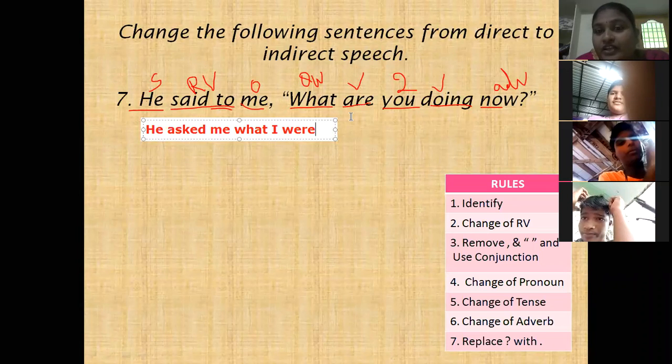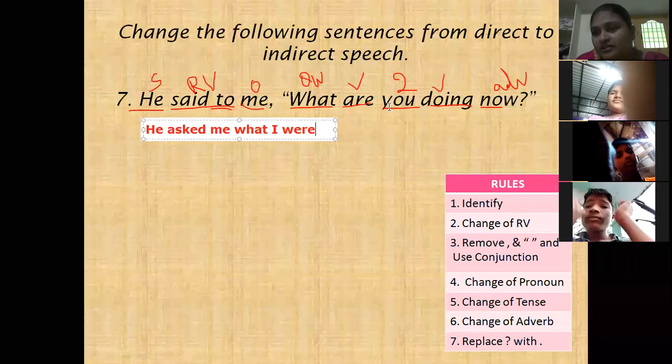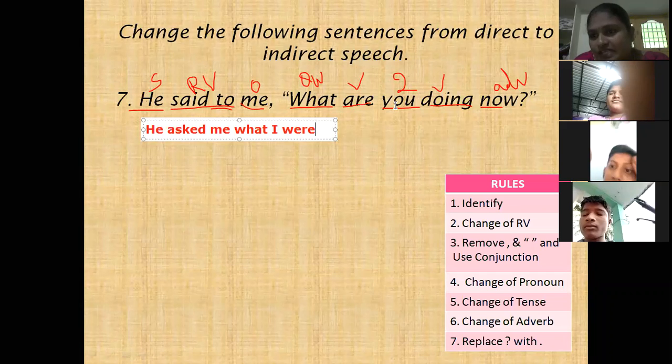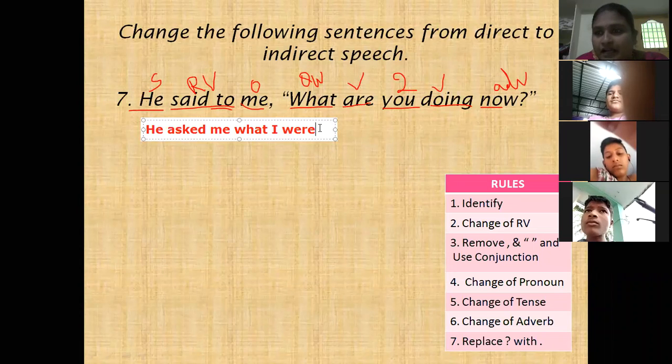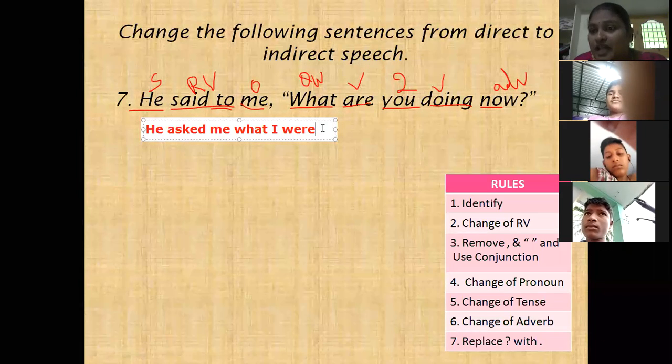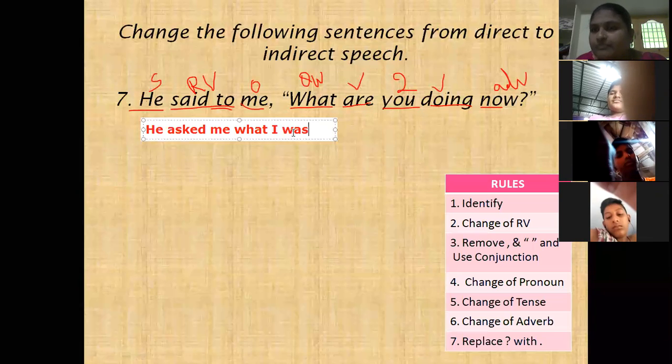You is always used as plural, so we write are next to you, whether it is a single person or plural. We never say you is. But here the person is singular, so next to I we should not use were, because were is a plural past tense verb. Here next to I we have to use was, the past tense verb, because I is singular. Are's past tense, were or was, depends on the subject; here the subject is singular, so we write was.